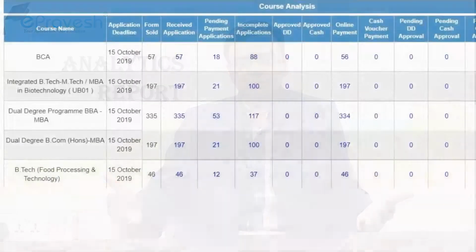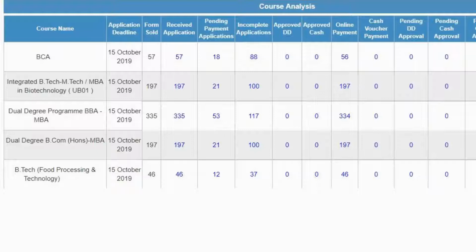If your admission cycle runs for say 2 or 3 weeks, as soon as the admission cycle starts, the system will start providing various analytics reports that are very helpful to understand the current admission status: the total number of admissions confirmed or cancelled so far, and the overall progress of the admission process. Is there any need for a change in strategy to fulfill the admission process for a particular institute?